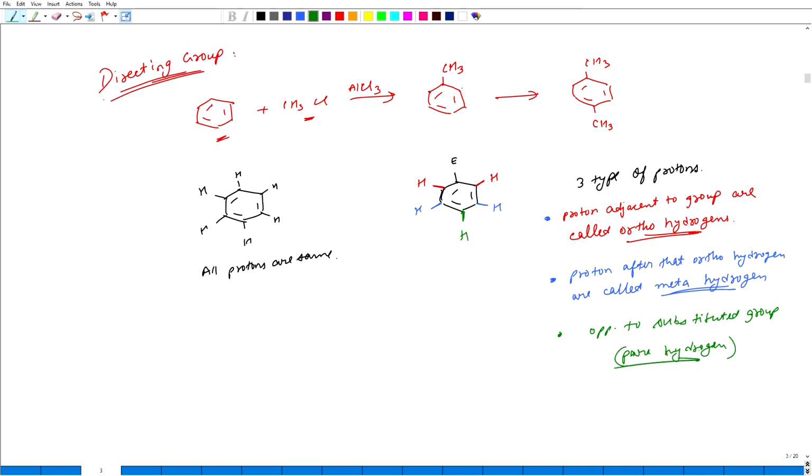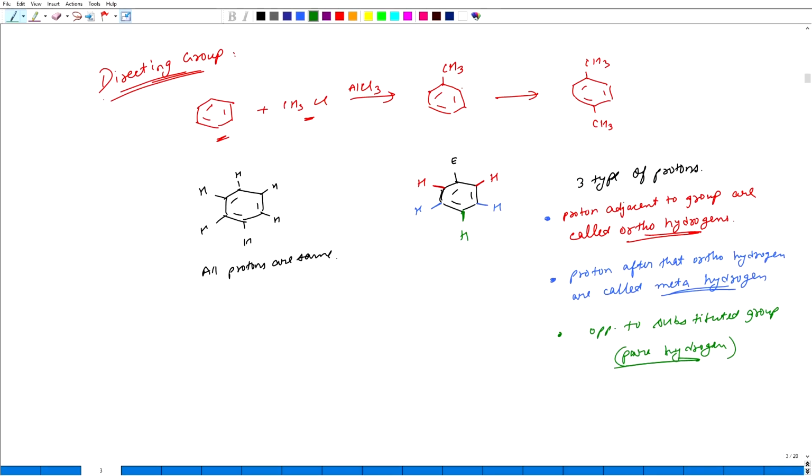Okay. So there are three positions whenever a hydrogen is being substituted by any one of the groups. So there are three positions formed. One is ortho position, another one is meta position, third one is para position. So that means not all of these protons are equivalent.